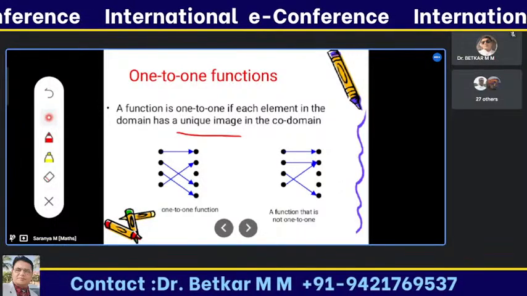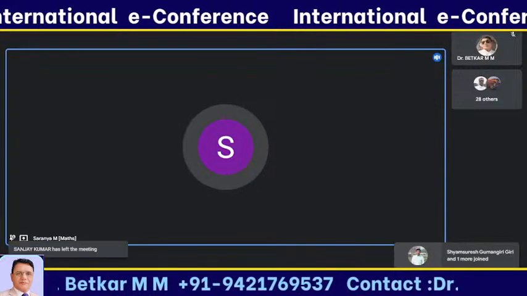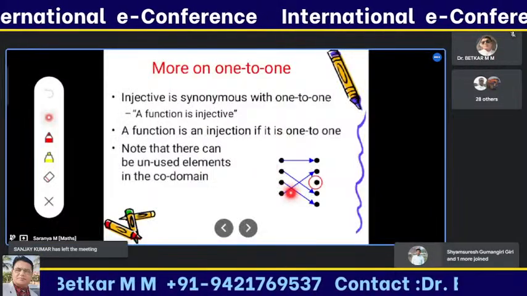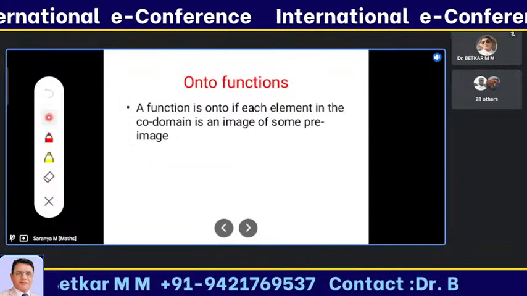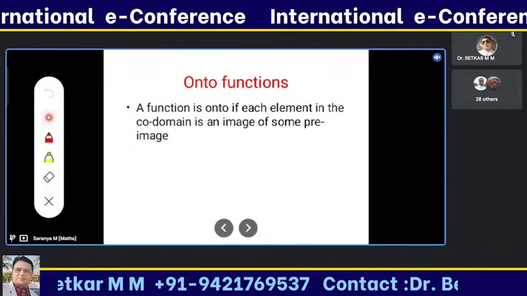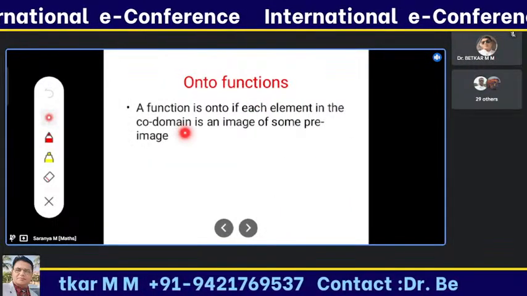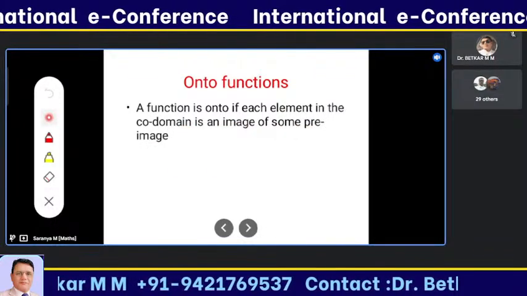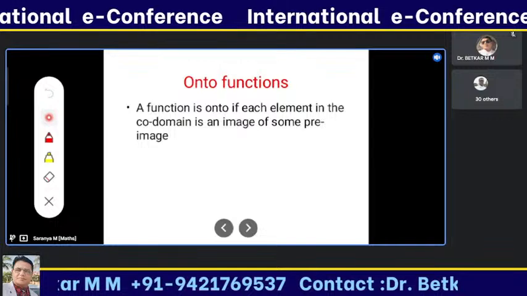See this one, is that one-to-one? We only consider the domain set. Every element should be mapped onto the function. Onto function means each element in the codomain is the image of some pre-image. It should have some pre-image in the domain set.